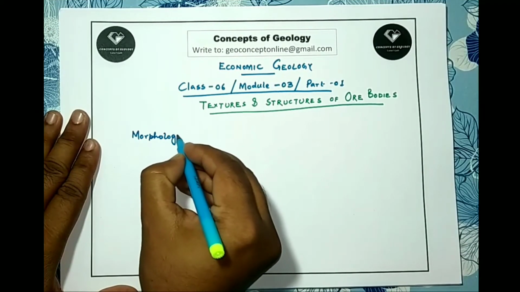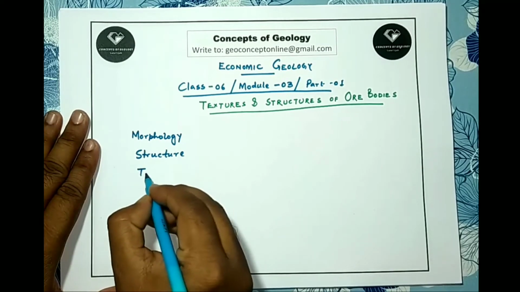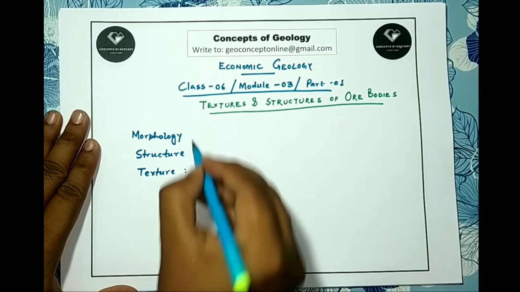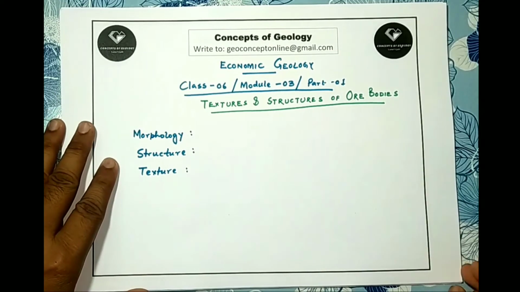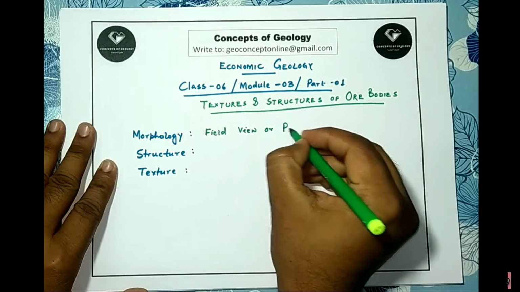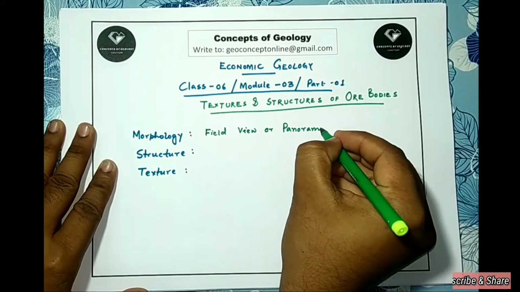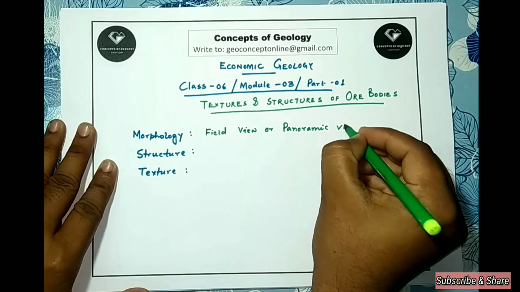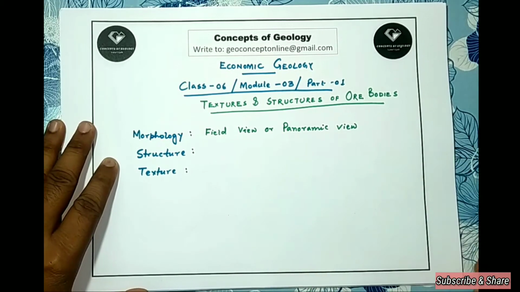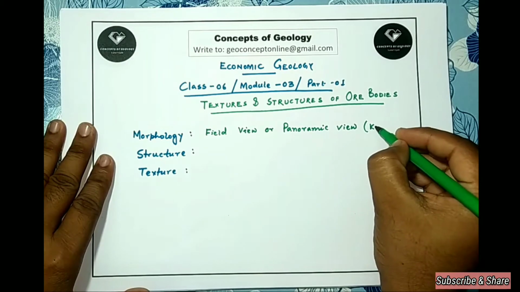Before starting, here we are using 3 terms: morphology, structure and texture. So first, we should know how they differ. We have learned the term morphology is used to describe appearance of a body in a huge scale, for example, in field view or in panoramic view, that is in kilometer scale.